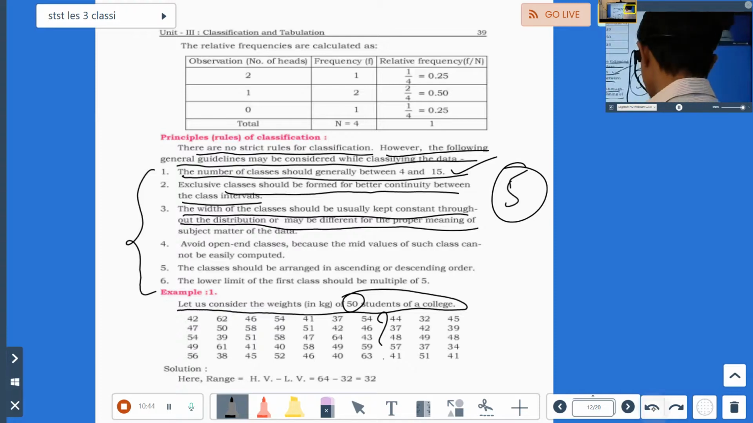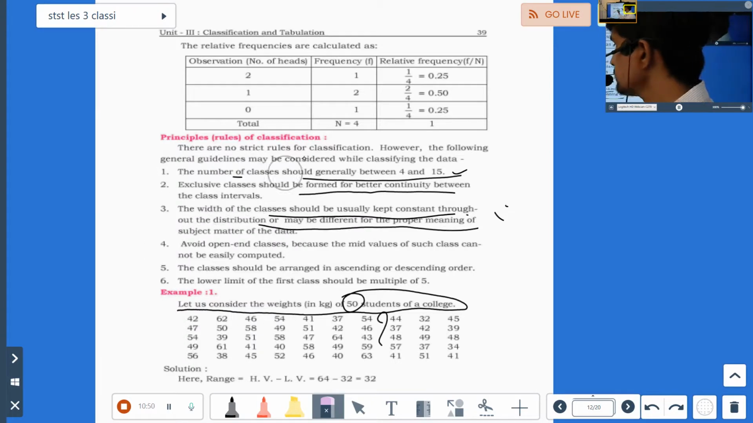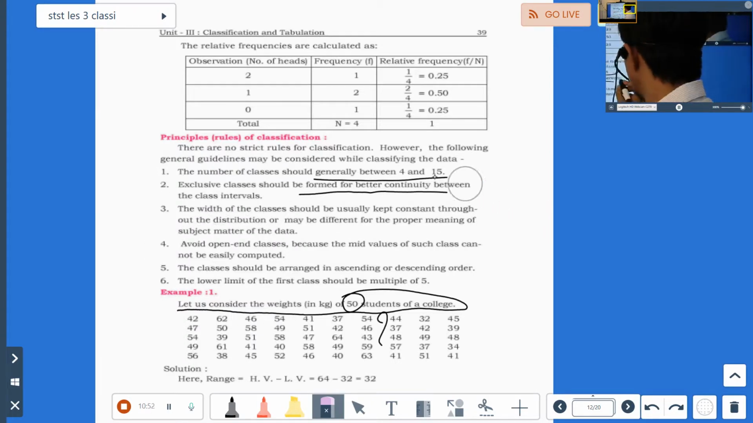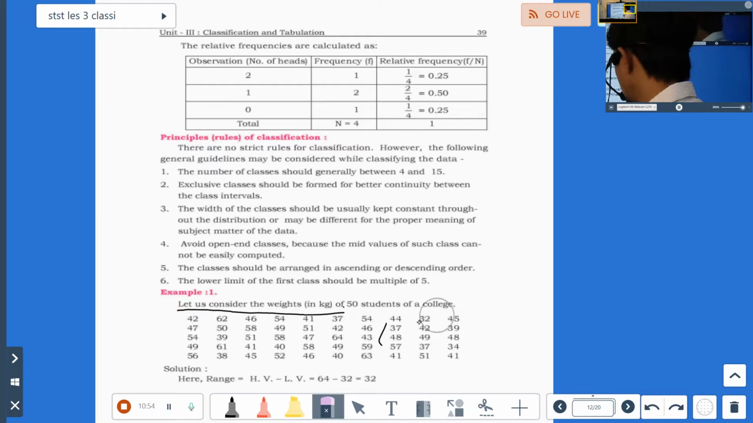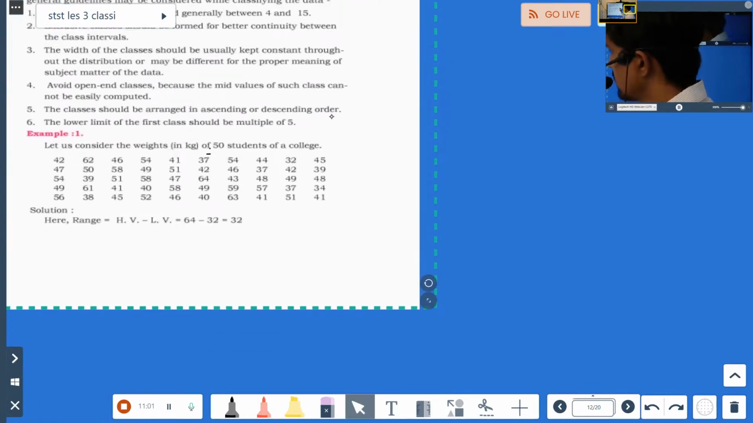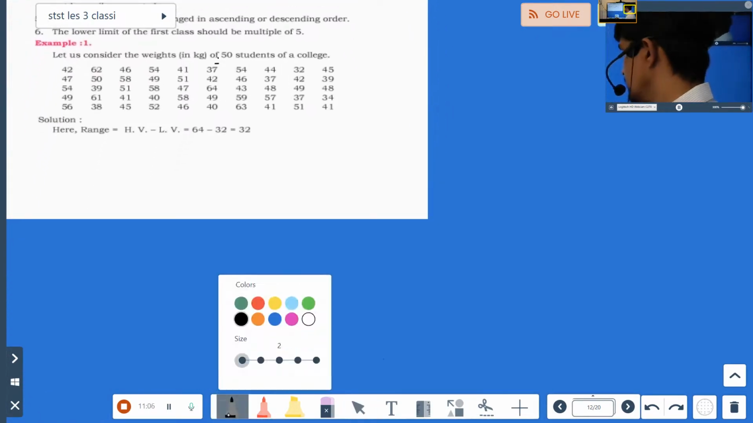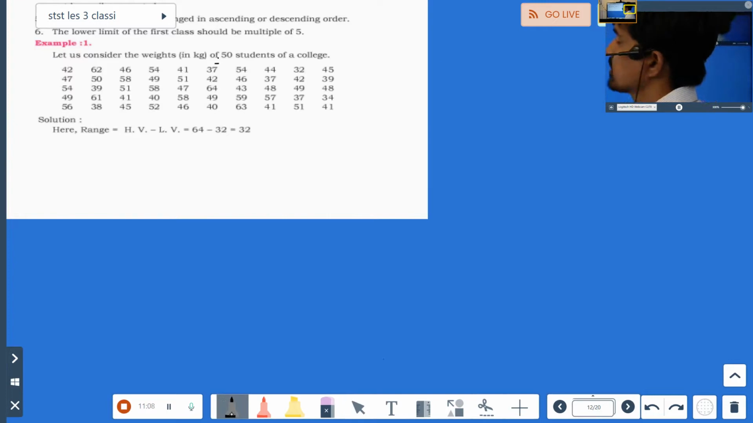Now, how to do continuous frequency distribution? Okay, how to do it? Let me rub this so that I'll get some space, and I'll move this a little bit to this side so that I can again get a little bit of space for you. Let me take this sum for you here. Okay, so now let's start. What do we have to do first?